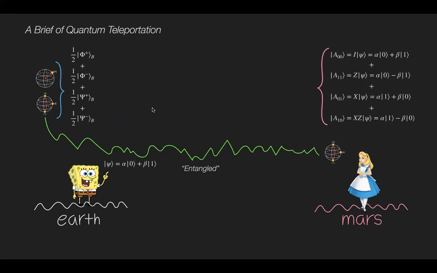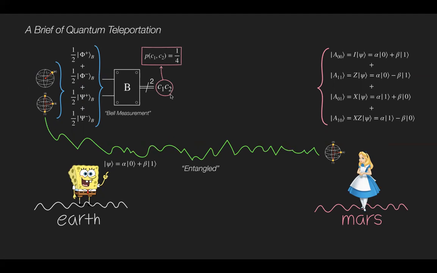For Bob to teleport the arbitrary state, what does Bob have to do? He applies the Bell measurement to his four Bell states. As a measurement result, he will have two classical bits, C1 and C2. The probability of getting each C1 and C2 is 25% because the four Bell states are uniformly superposed in Bob's place.